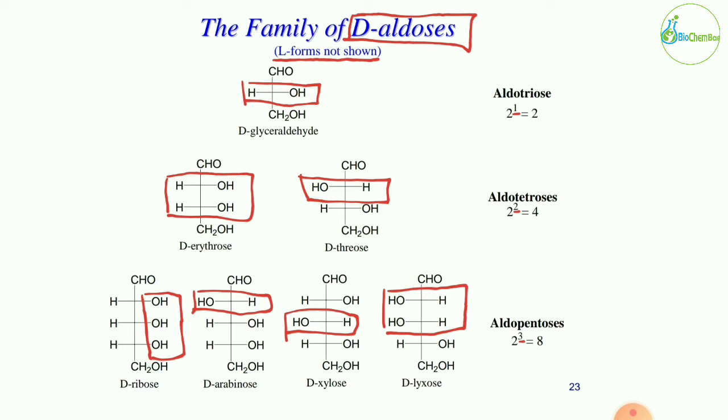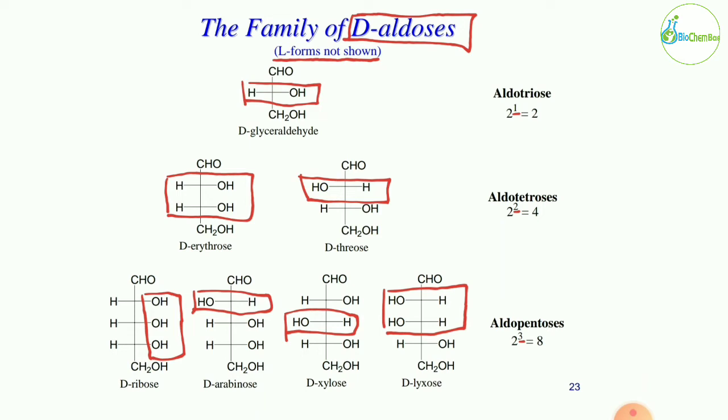Okay, so in the aldotetrose, there are 4 carbons present, and 4 minus 2 would be 2. So 2 raised to 2 would be 4. Okay, so a total of 4 stereoisomers are present for the aldotetrose sugar. So the first one is D-erythrose.